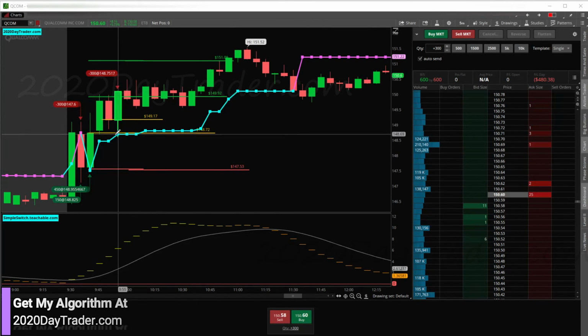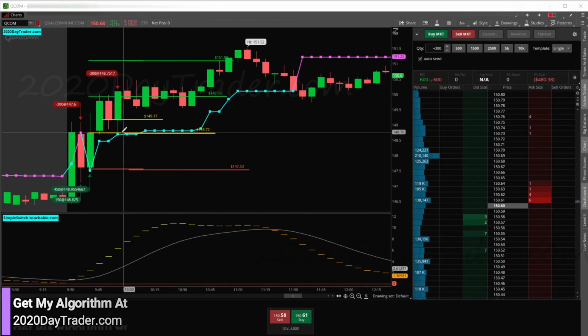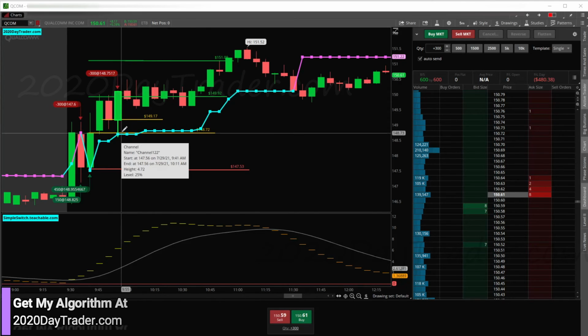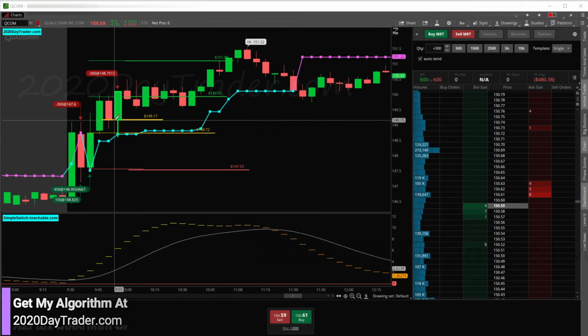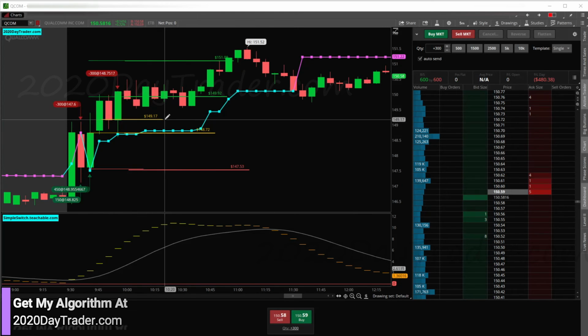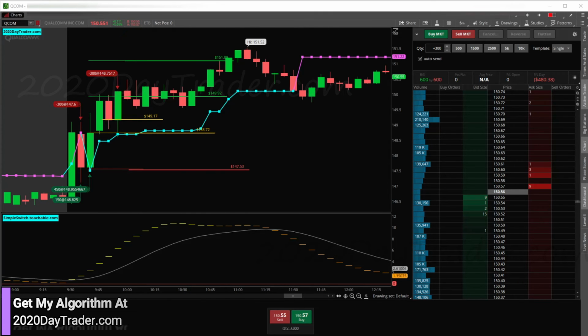So I put my stop in somewhere right around here, and we just barely got stopped out right here. 148.75 is where we got stopped out. Our stop was right here, and it went down a little bit past that, stopped us out and rallied, right? Which is a huge bummer. It's really too bad. Would have been nice to recover that. Oh well, it is what it is. But as long as my losses are small based on the plan and all this fits in the number game, like this did, then all good. We can recover from this and it won't be a big deal. All right, so now let's go look at NUG.